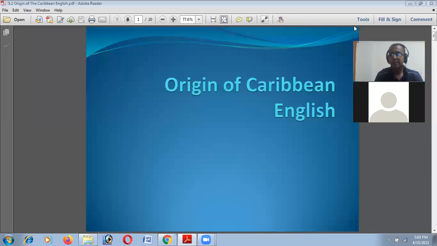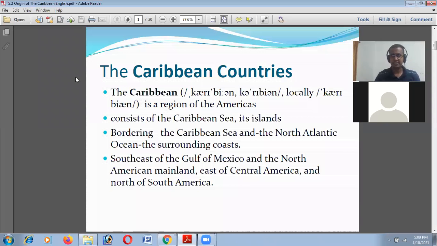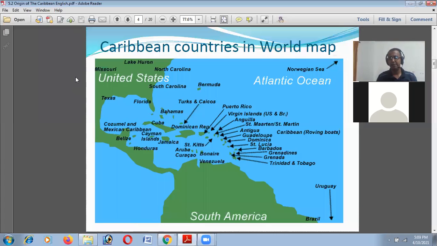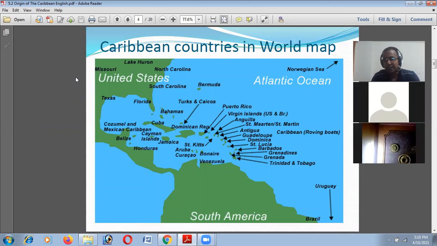So the Caribbean English, first of all, let us see what the Caribbean countries are. You see the Caribbean countries on the world map. In cricket, we know there is a West Indies cricket team, but on an actual map we don't see a country named West Indies. So what are the West Indies countries?